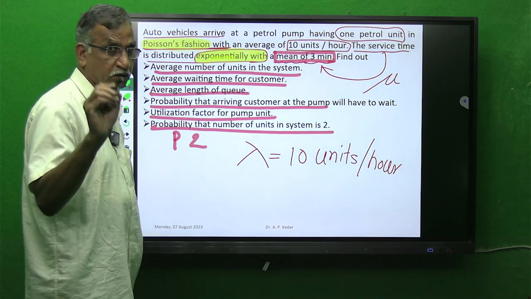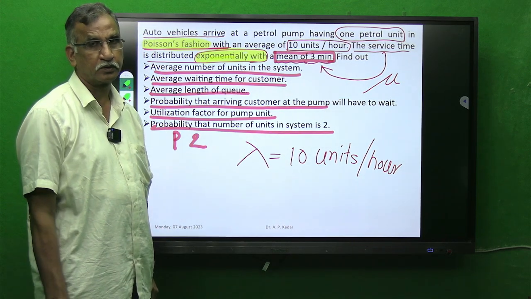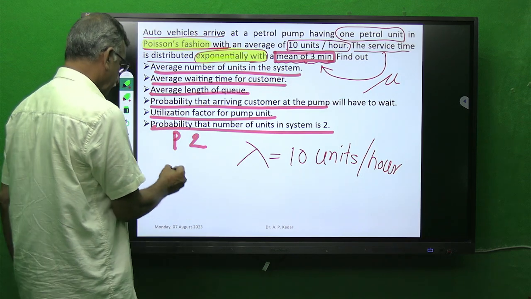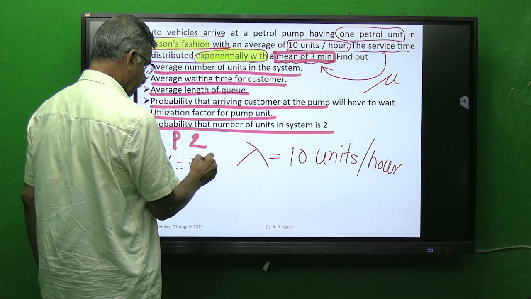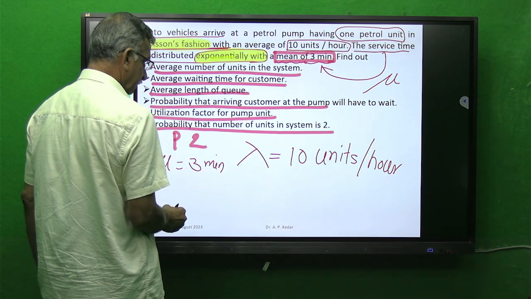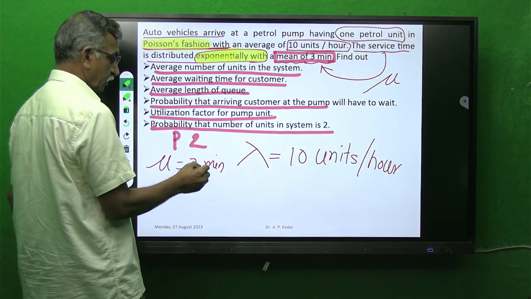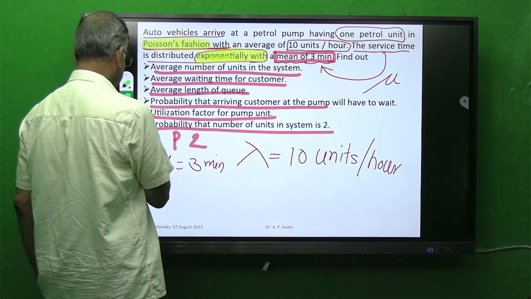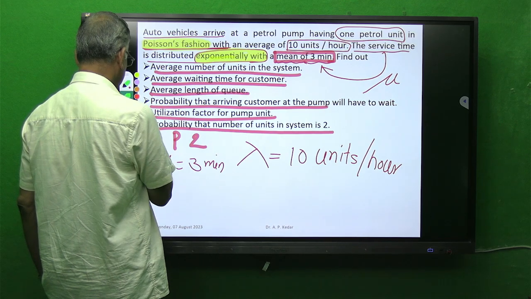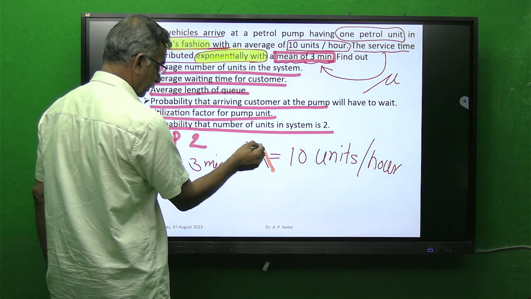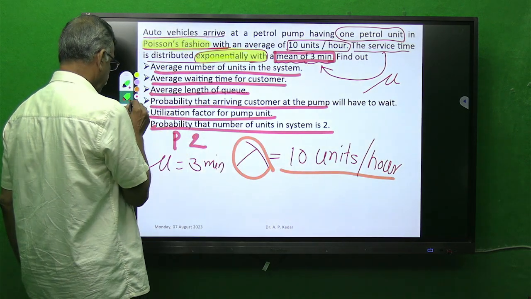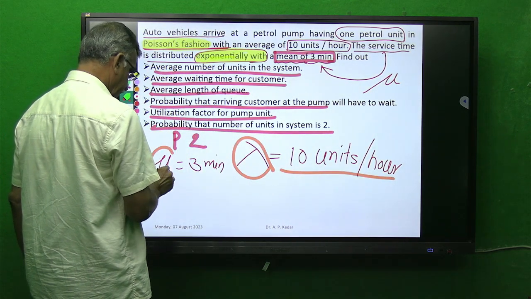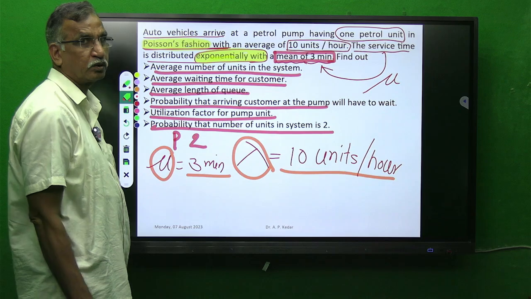Now which mistake do students commit? They simply take mu is equal to 3 minutes, and they put the value of lambda as 10 and the value of mu as 3 minutes directly into the formula.